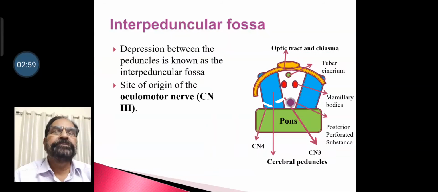So coming to the boundaries of the interpeduncular fossa, anteriorly it is optic chiasma and optic tracts. Laterally it is by crus cerebri and posteriorly by the pons. Coming to the contents, most anteriorly it is tuber cinereum, followed by two mammillary bodies and posterior perforated substance, and also oculomotor nerve.